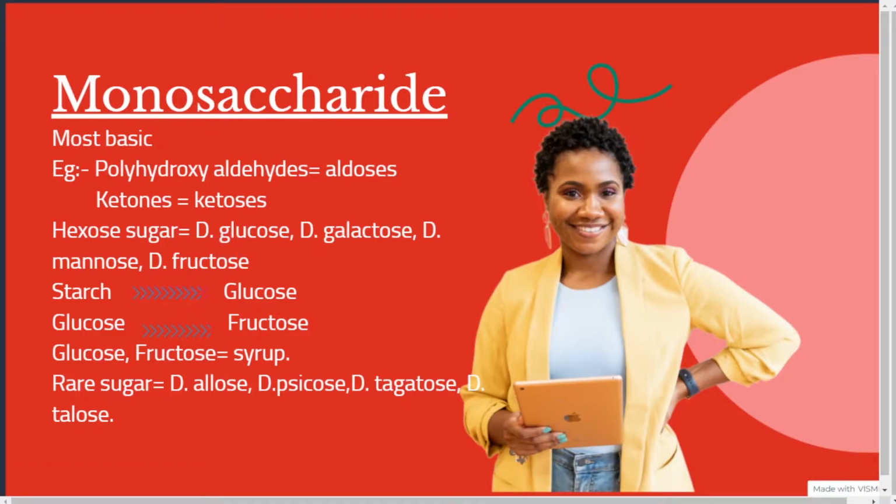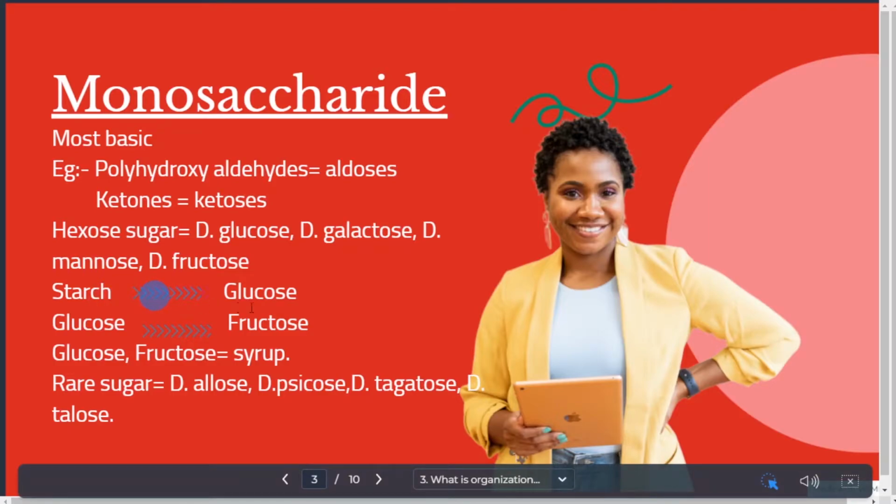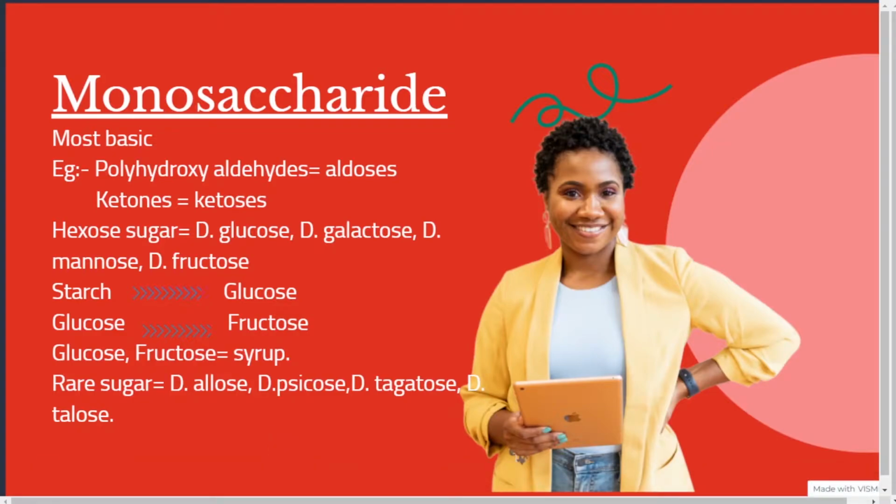Now, I have given starch to glucose here. When starch undergoes hydrolysis, or degrades, the product is glucose. And when glucose isomerase, which is an enzyme, acts upon glucose, the product will be fructose. Glucose and fructose can actually be used as syrup.